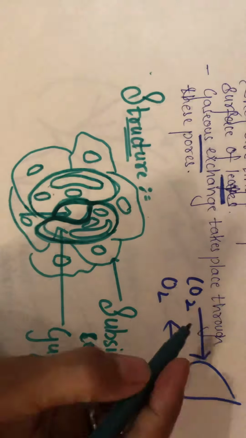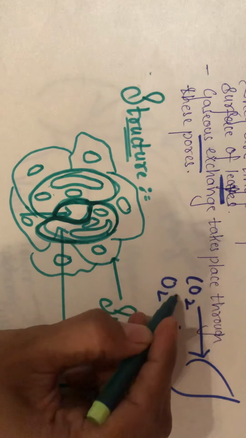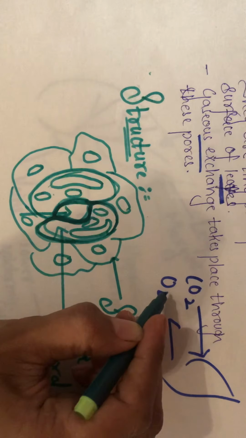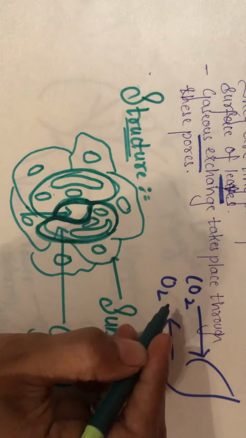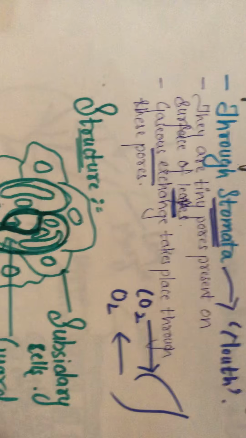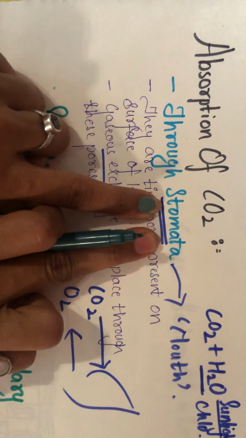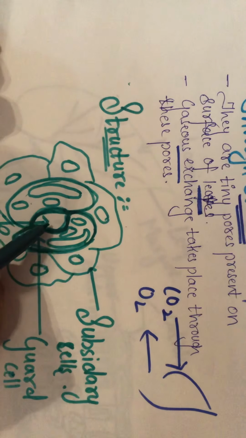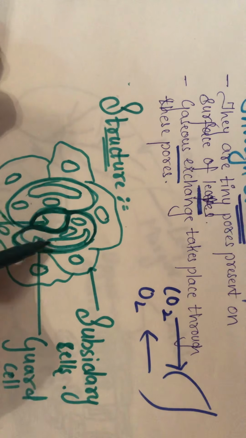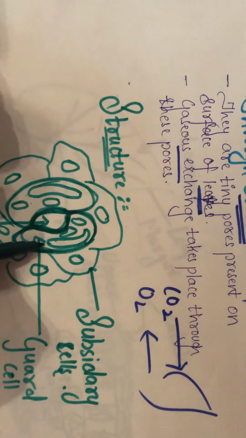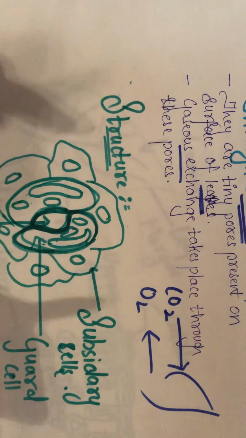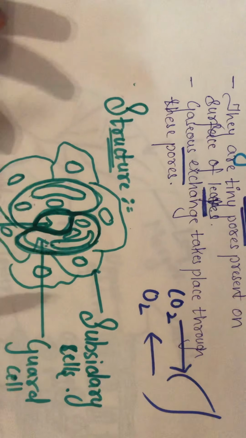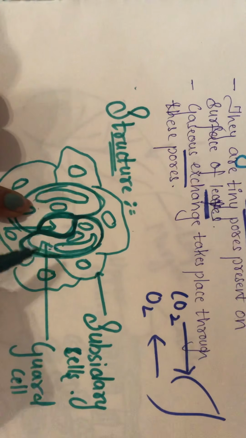So here, the CO2 which is taken inside the body of the leaf and the oxygen which is released out of the body of the leaf takes place with the help of specialized pores which are nothing but the stomata. And the stomata is a pore guarded by two cells which are kidney shaped in dicots, and dumbbell shaped in monocots. Yes, so for now we'll be studying this kidney shaped one only.